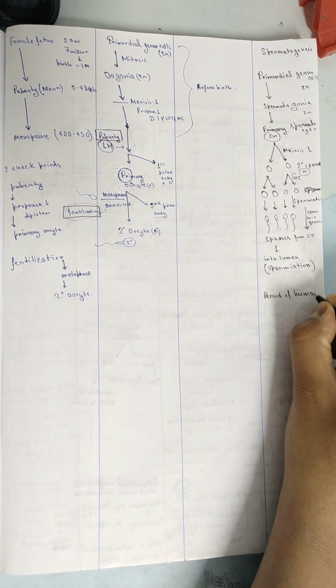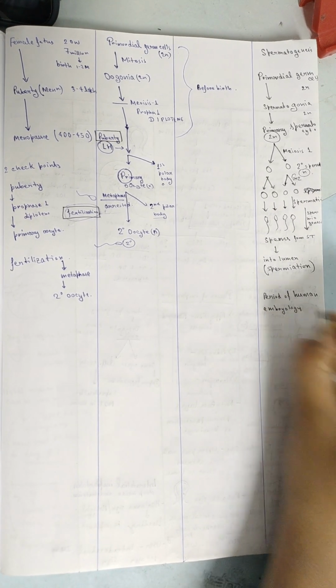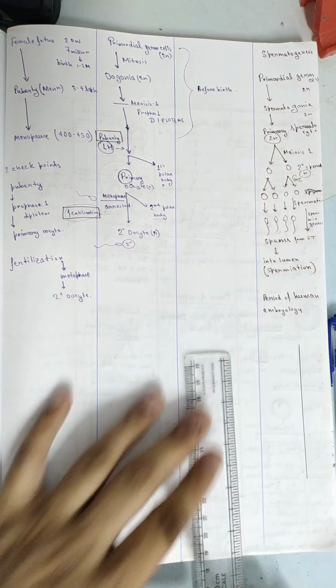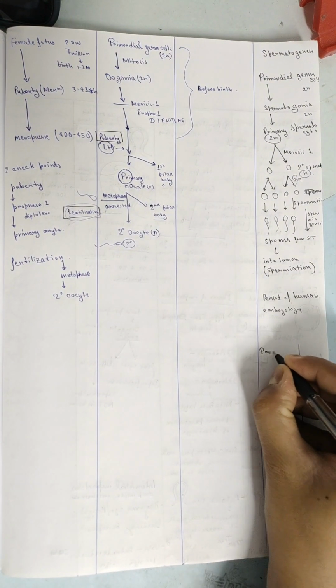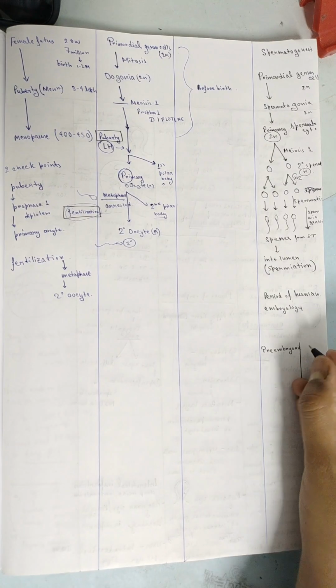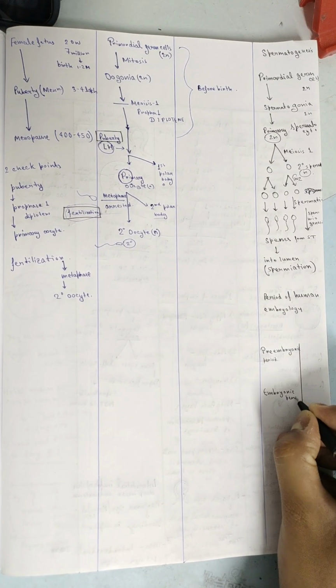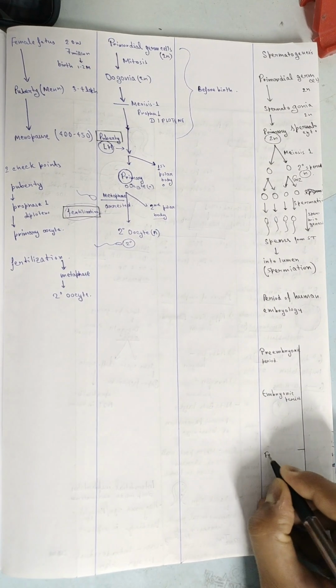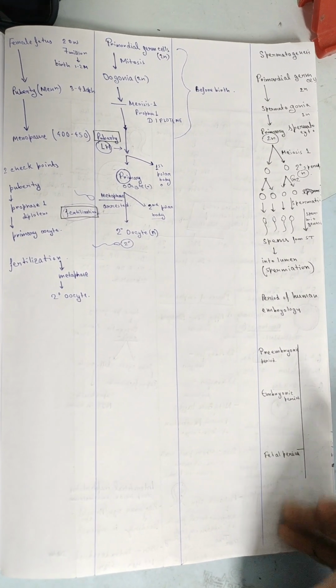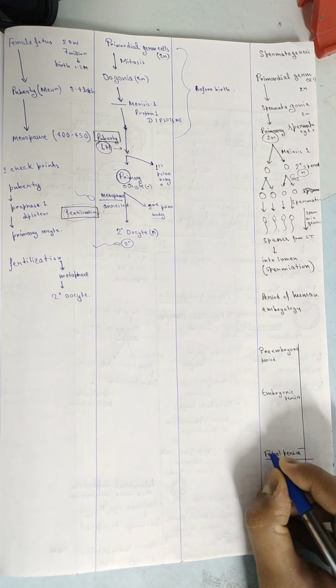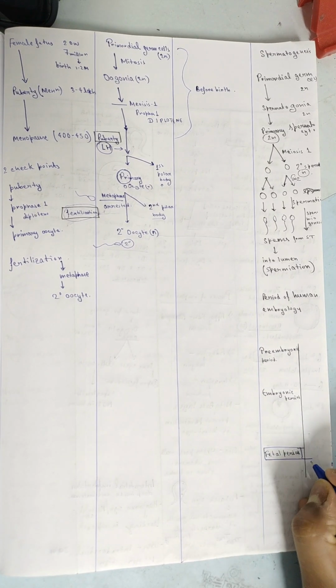Let's talk about the period of human embryology. There are three periods: pre-embryonic period, embryonic period, and fetal period. Let's start from the easy part, that is the fetal period, from 9th week to birth.